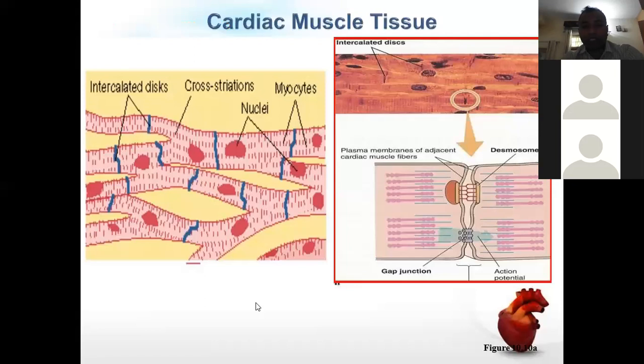This is the structure you must have gone through: the intercalated disc, branching, the cross striations, nuclei, and the myofibrils, and there are desmosomes which are connecting the two adjacent cells, and there are gap junctions between the two connecting cells, so that the cardiac muscle fibers स्ट्रक्चर वाइज इस तरह से दिखेंगे.